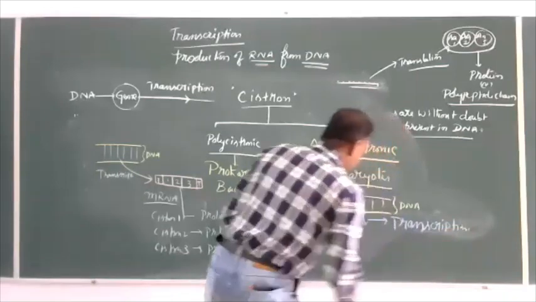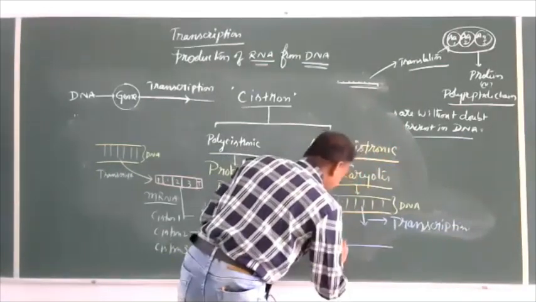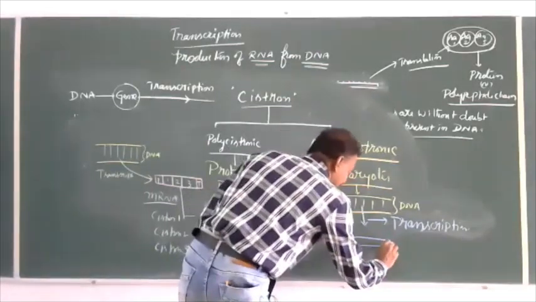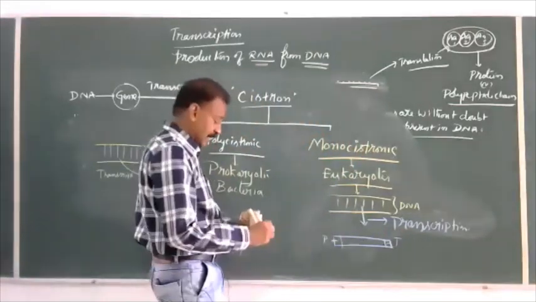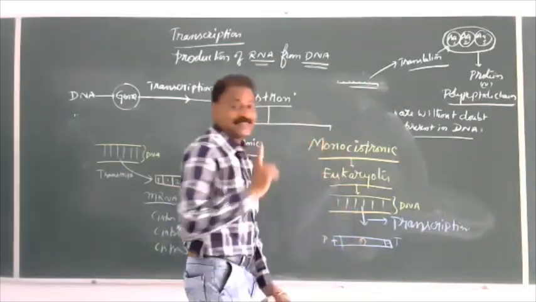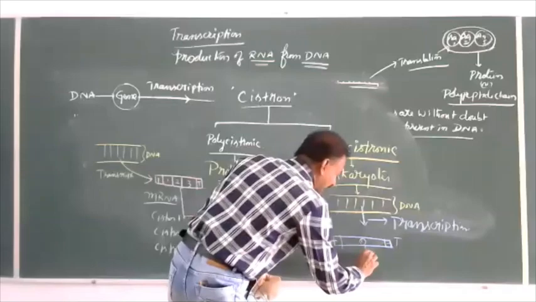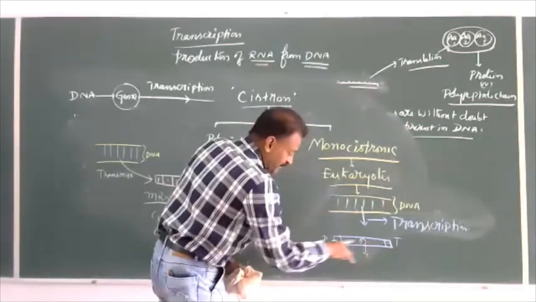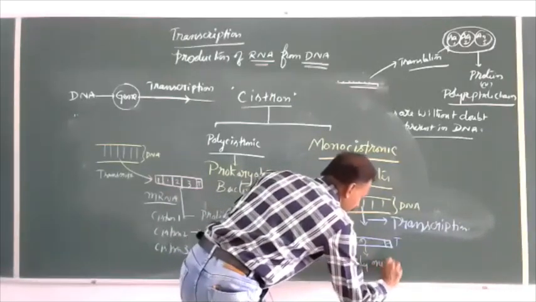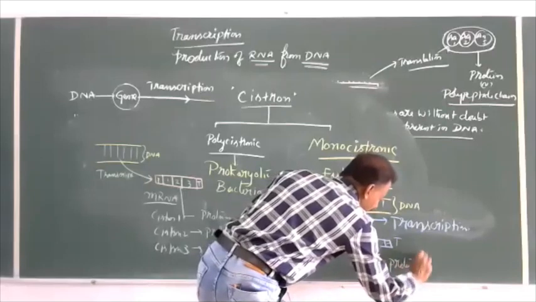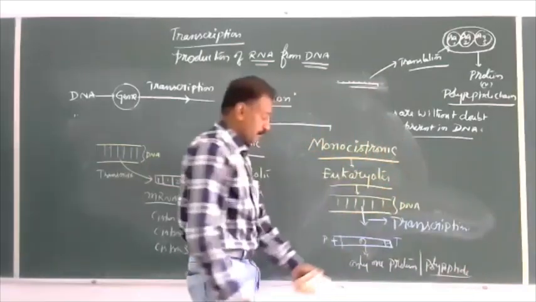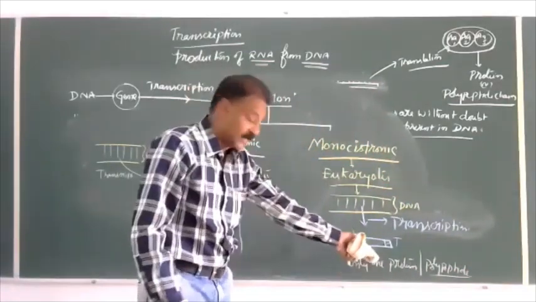After transcription, it will produce RNA or mRNA, consisting of a promoter site, a terminator site, and in between only one structural gene or only one cistron. And finally, during translation, from this area it will produce only one protein or polypeptide.